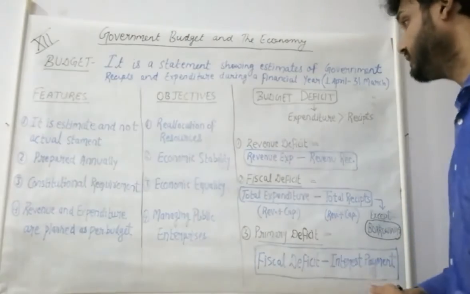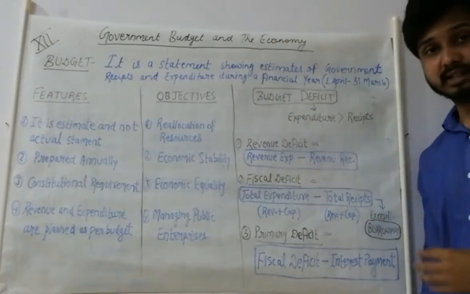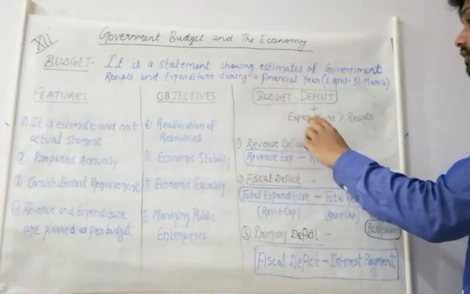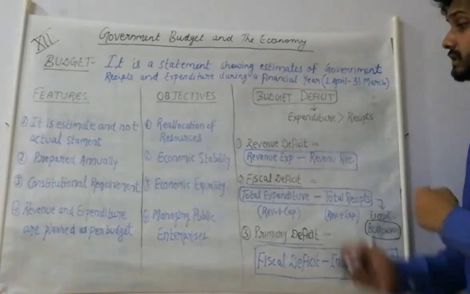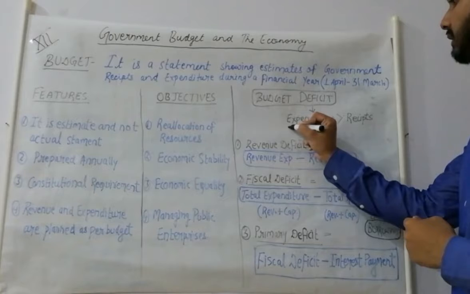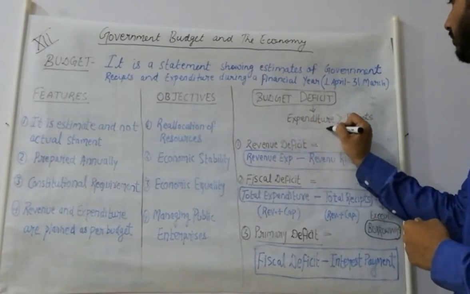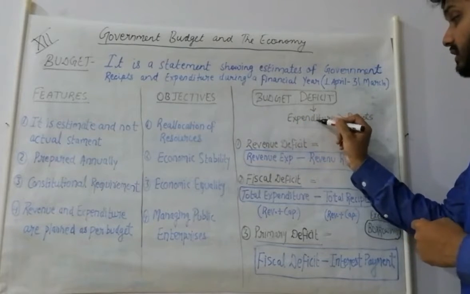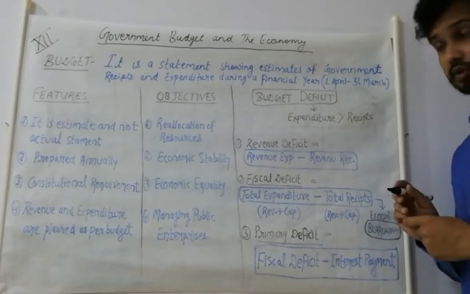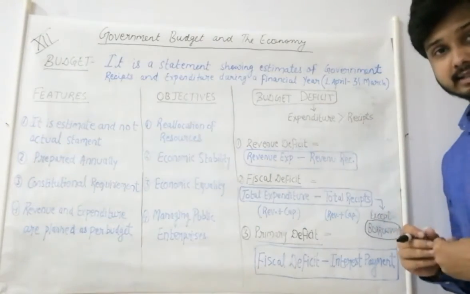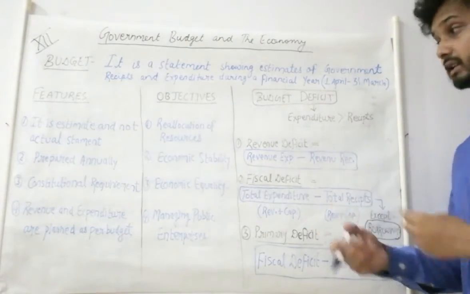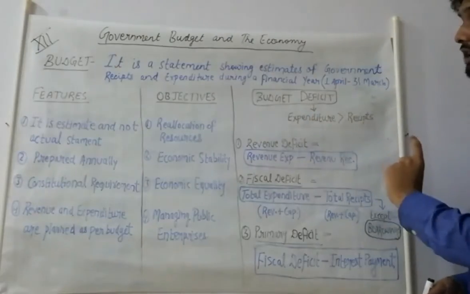Now we will see the important topic of budget, deficit. First of all, what is a deficit? Deficit represents the condition where our expenditure is more than the receipts. We are earning less but doing more expenditure. This is the condition of deficit.